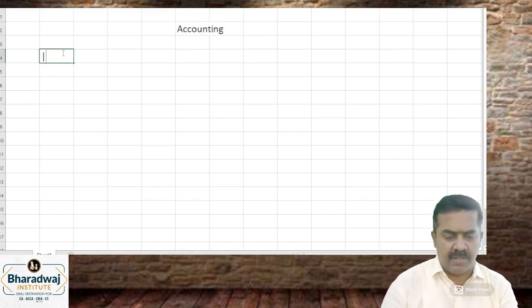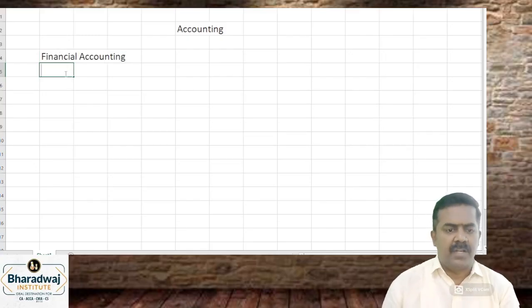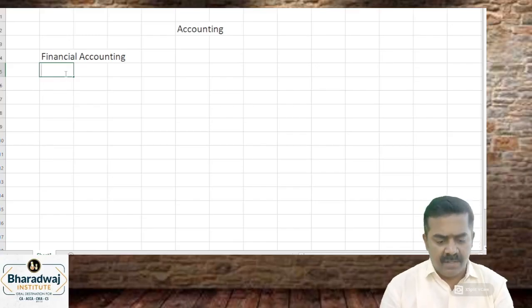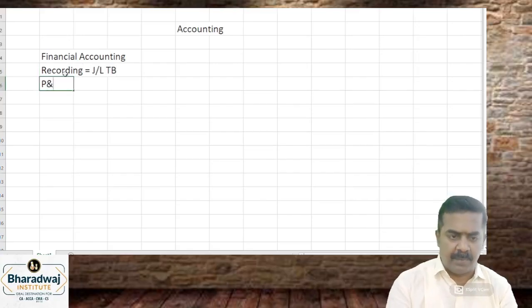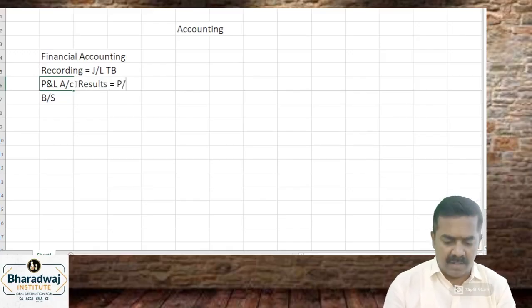Accounting has branches. What are the branches of accounting? Financial accounting. Financial accounting is concerned with simply recording the transactions, in journal, ledger, trial balance. We call it bookkeeping. Then preparing the P&L account and a balance sheet. The objective of financial accounts is just to find out financial results. Results may be profit or loss.